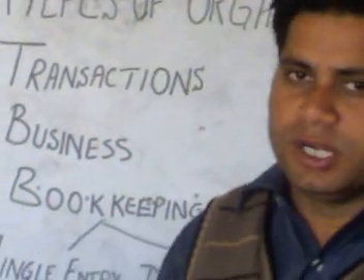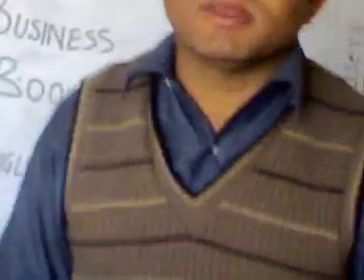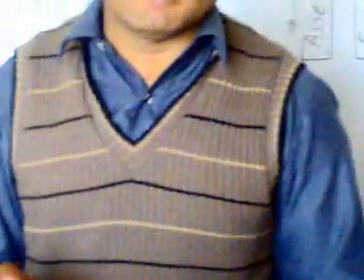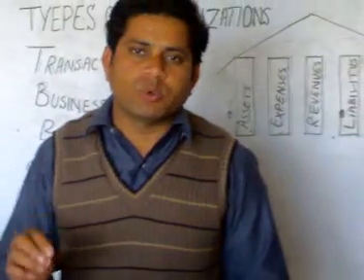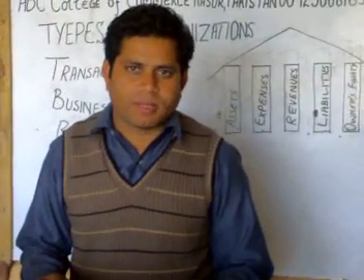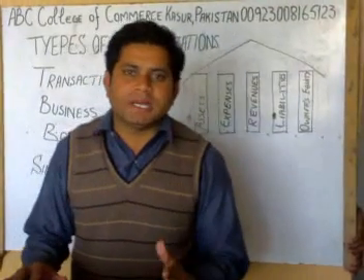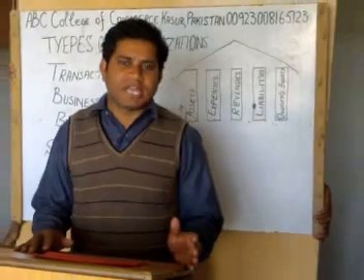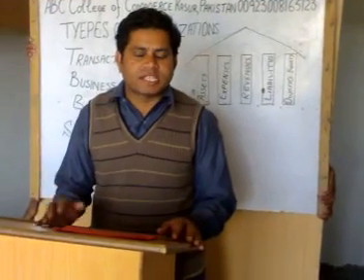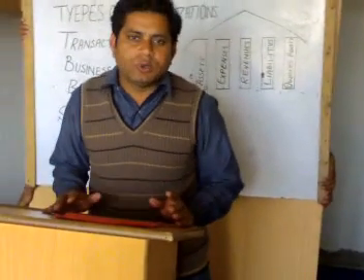Whereas accountants use the double entry system. In the double entry system, every transaction must be recorded by keeping in view its two aspects. These two aspects are shown by debit and credit. The left side shows debit, the right side shows credit. Debit and credit are two Latin words.